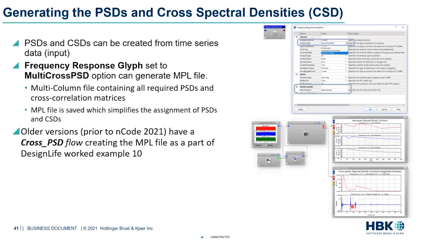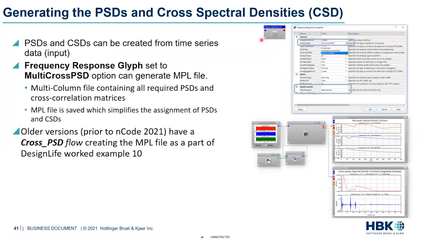Now, if you have 10 loading points, let's say you have a big chassis frame, you're looking at 10 different loading points at different locations, you're essentially going to end up with a 10 by 10 matrix. Now, what nCode does is it basically has a tool. If you're using versions before nCode 2021, there was a Python script that was constructing all this and saving it out as an MPL file that can be referenced into a vibration analysis glyph for fatigue calculations.